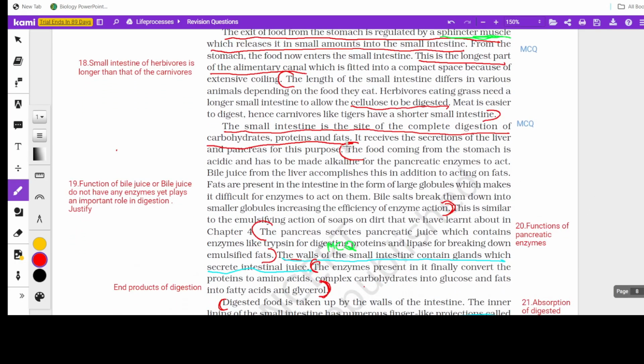Now, name the site of complete digestion. Again an important MCQ: small intestine. And remember, name the site where digestion begins. It's the mouth, because salivary amylase is the one which starts the digestion.